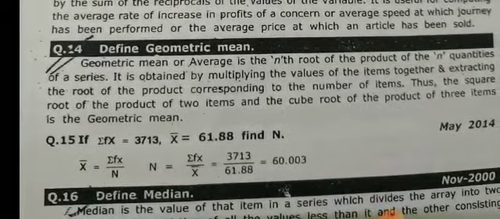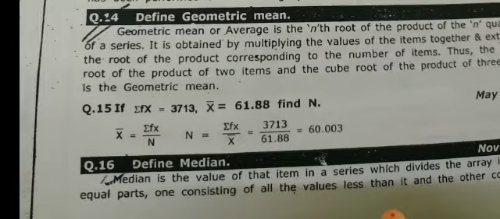Define geometric mean. Geometric mean or average is the nth root of the product of n quantities of a series. It is obtained by multiplying the values of the items together and extracting the root of the product corresponding to the number of items. Thus, the square root of the product of 2 items and the cube root of the product of 3 items is the geometric mean.